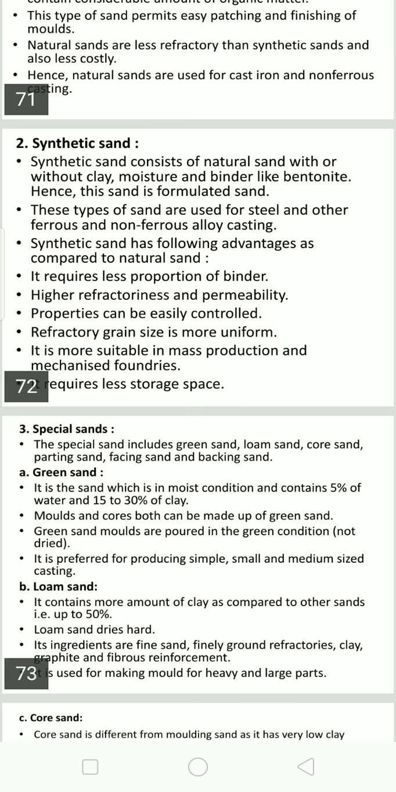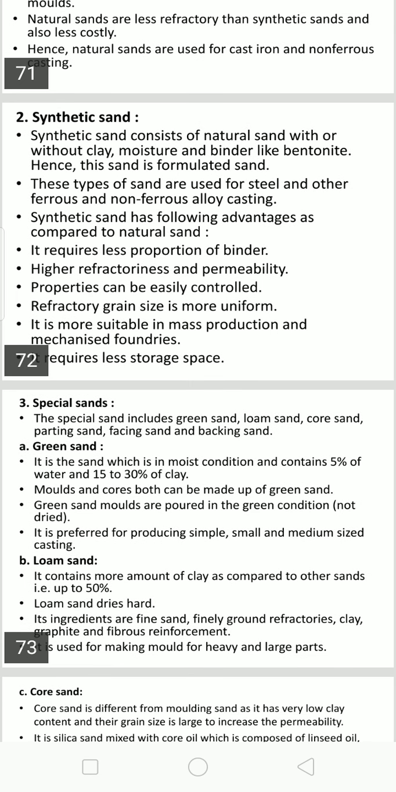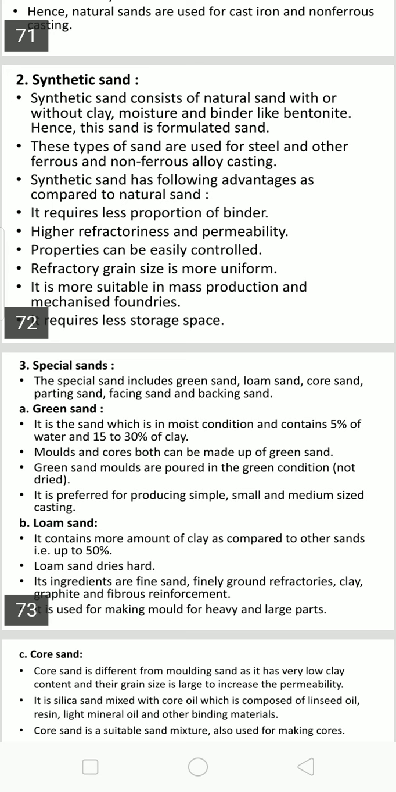Then loam sand contains a greater amount of clay as compared to other sands, that is 50% clay and 50% sand. Loam sand dries hard. Its ingredients are fine sand, finely ground refractories, clay, graphite, and fibrous reinforcement. It is used for making molds for heavy and large parts. Very limited large parts can be prepared with this, and it is rarely used.